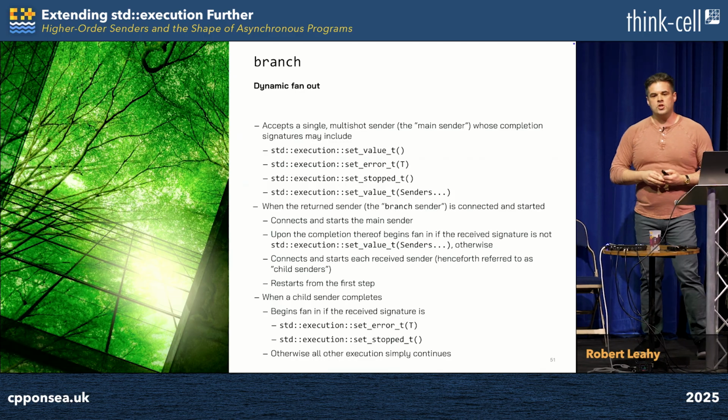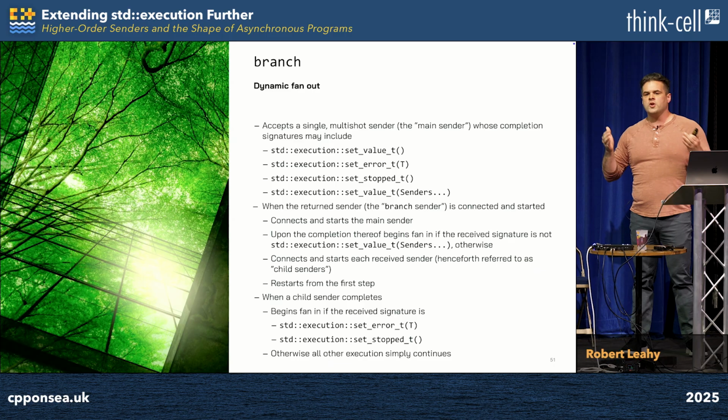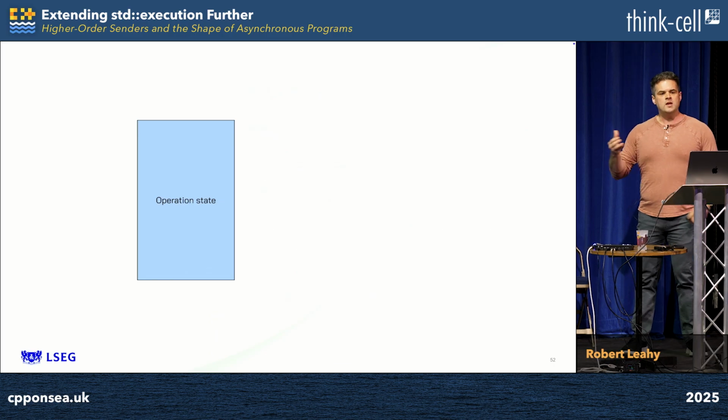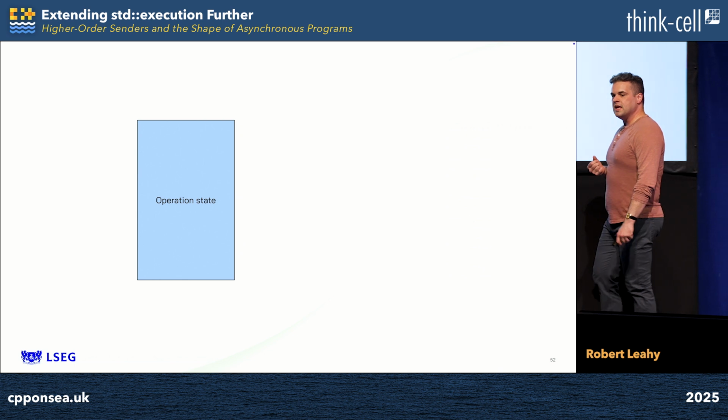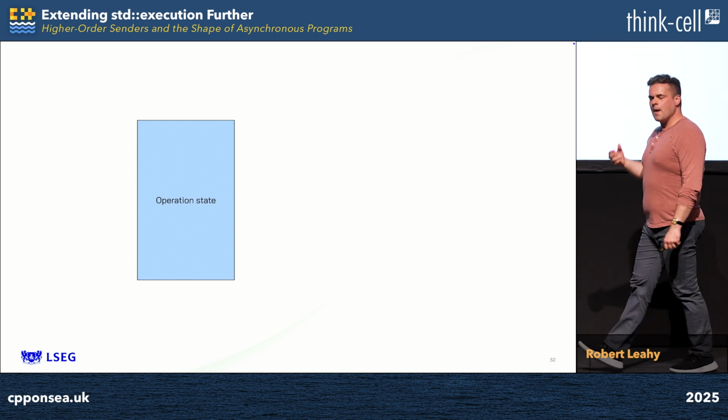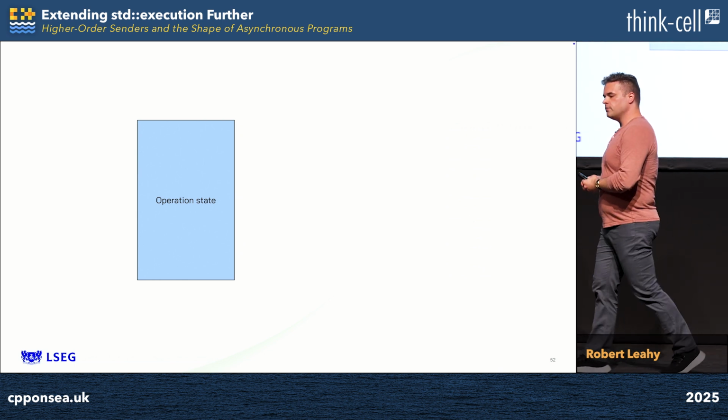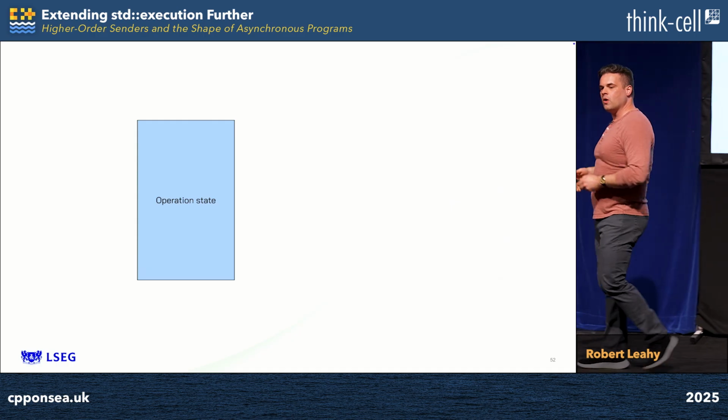Now that we understand the shape of what we're trying to build, we can move on and start thinking about how we're going to build it. And we know from earlier that an operation state is the locus of asynchronous execution in std::execution. But an operation state is just a C++ class. It's made up of parts. We can reason about what's inside of it.